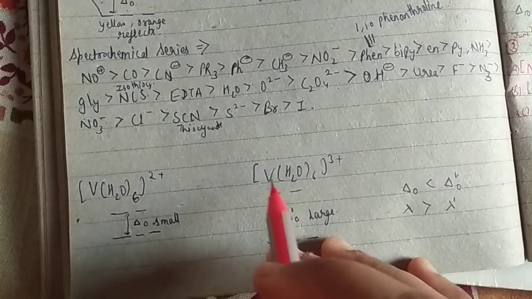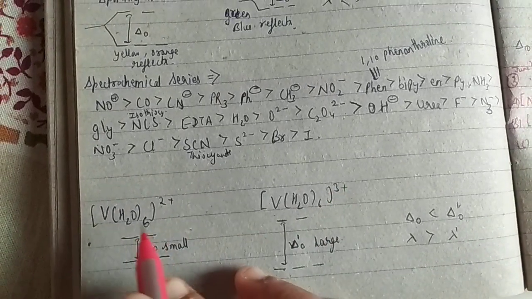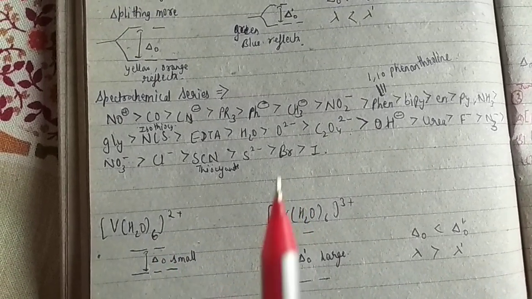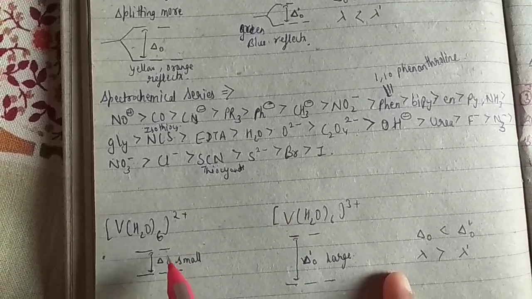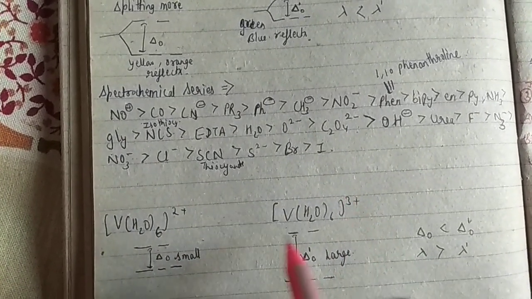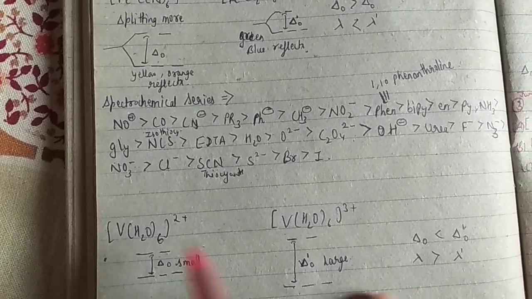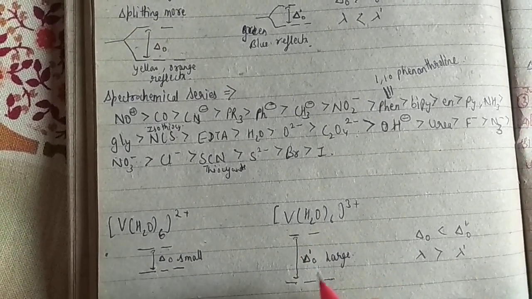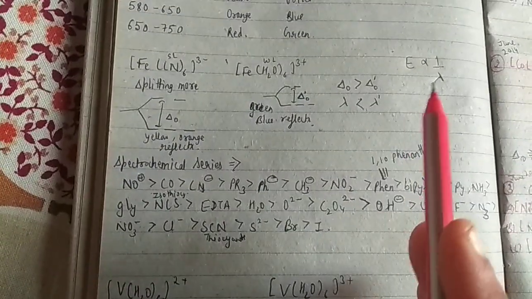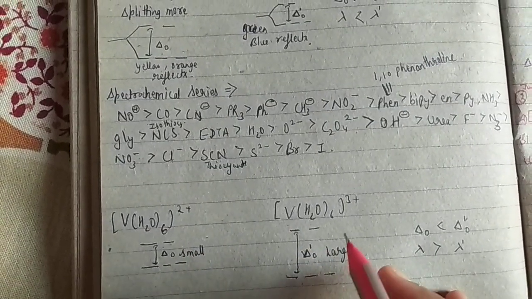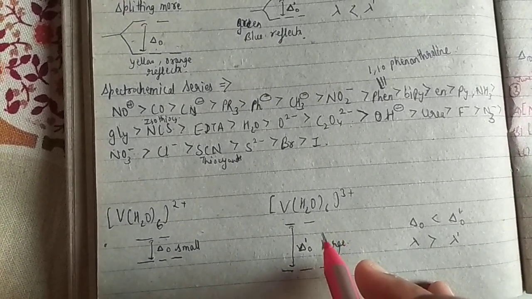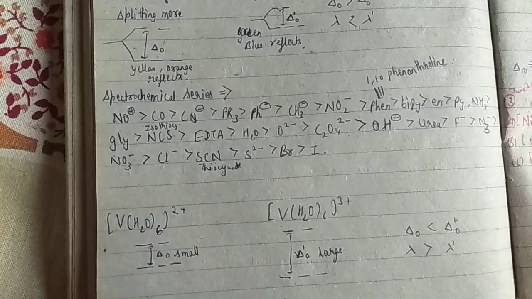For example, VCl6 3+ and VCl6 2+. Which one has the lowest crystal field splitting energy? This one, because charge matters, right? Charge matters. That's why this has small crystal field splitting energy and this has large crystal field splitting energy. But if we talk about wavelength, it is inversely proportional to energy. Therefore this one has low wavelength and this one has high wavelength. It means at low wavelength the absorption would take place and the excitation of electron will be there.